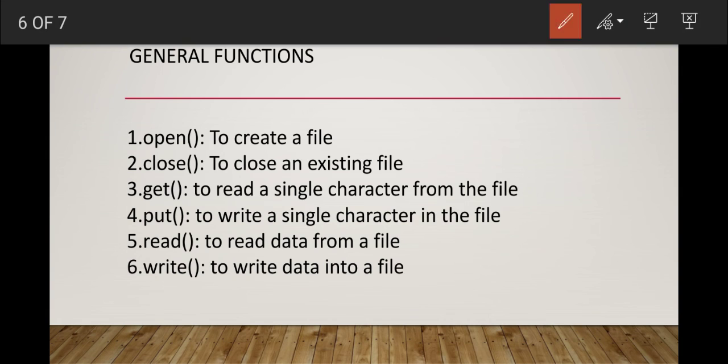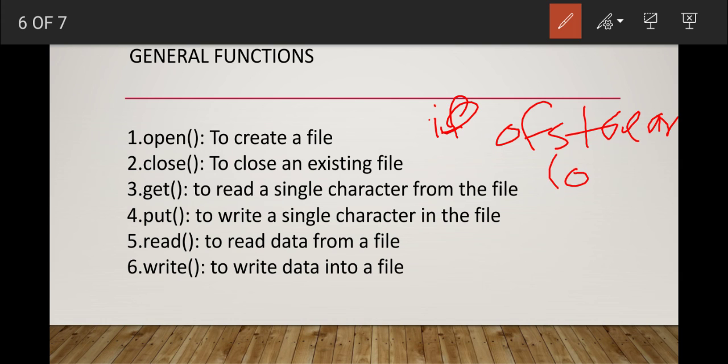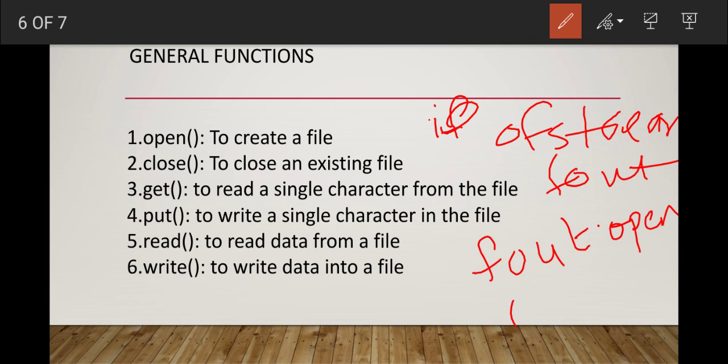Let's see an example of how to use the open function. Suppose ofstream is a class, and I want to write data into a file. I can create an object, suppose fout, and using that object I use the open function: fout.open, and in the brackets, in double quotes, I write abc.